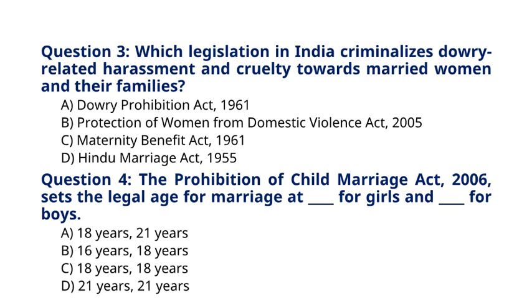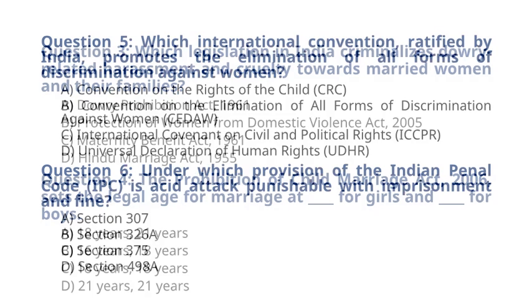Question 4. The Prohibition of Child Marriage Act, 2006, sets the legal age for marriage at ___ for girls and ___ for boys. A. 18 years, 21 years. B. 16 years, 18 years. C. 18 years, 18 years. D. 21 years, 21 years. The correct answer for question 4 is option A. 18 years, 21 years.